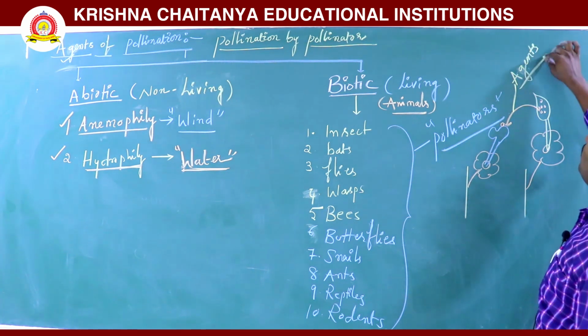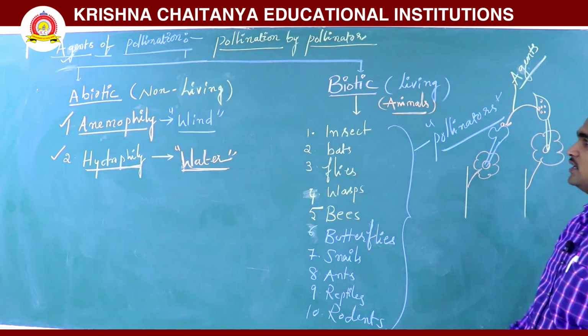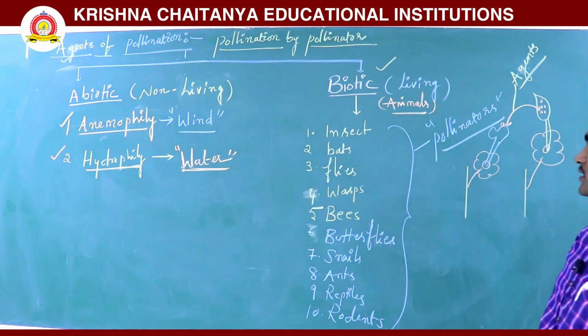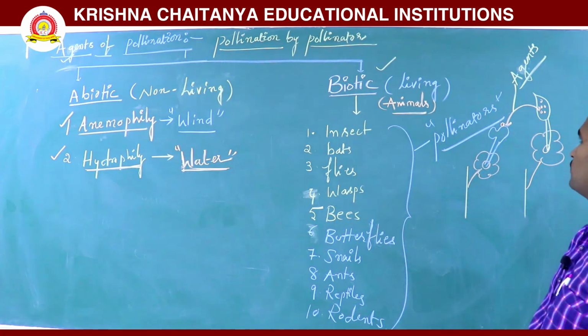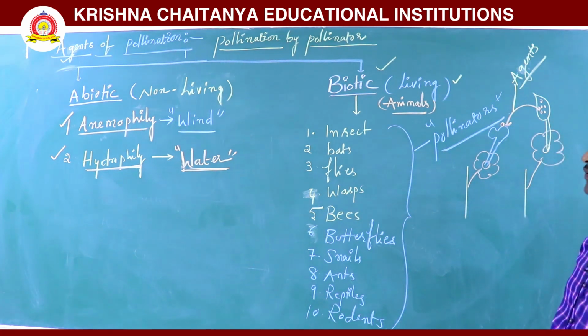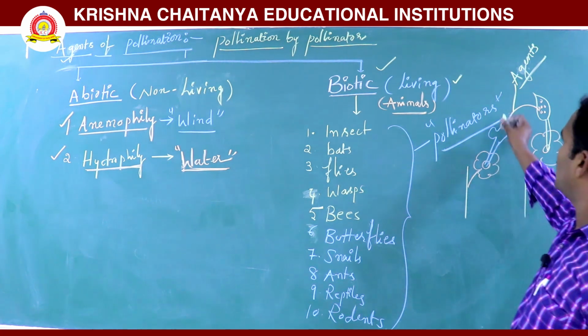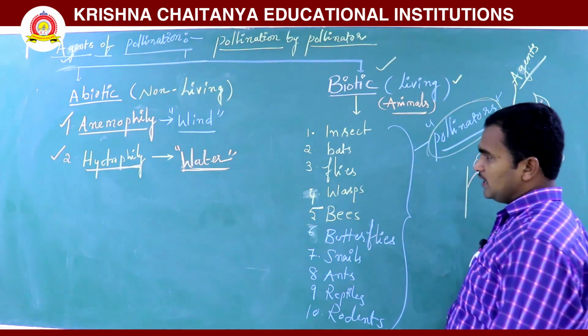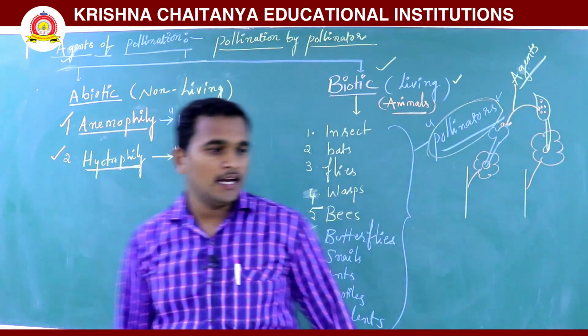This type of pollination is called biotic, involving only biotic factors. Biotic means living organisms helping in pollination, so they are called pollinators. Agents are nothing but pollinators.